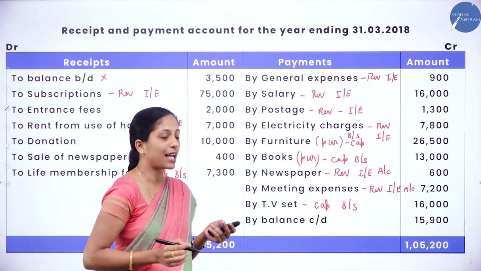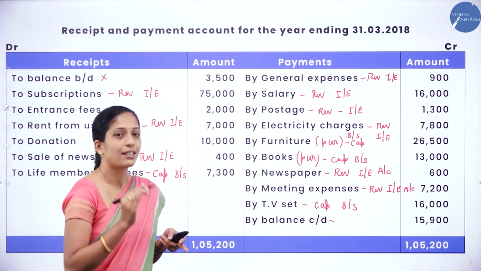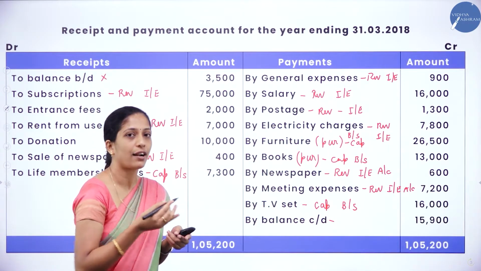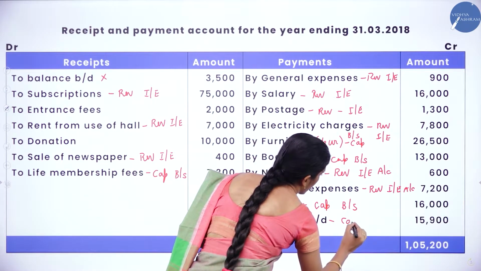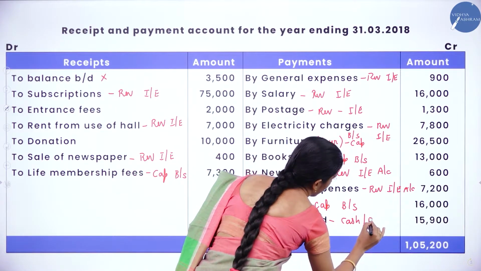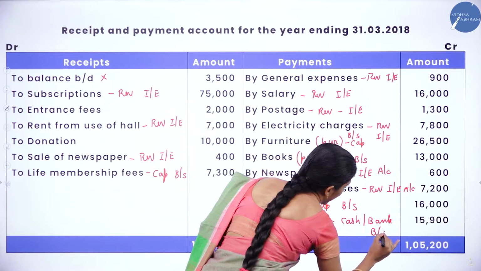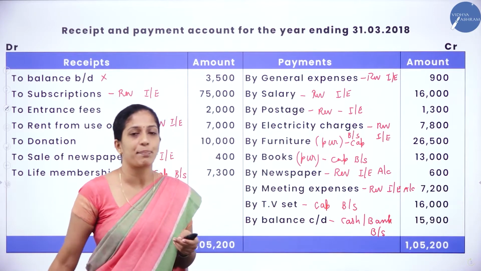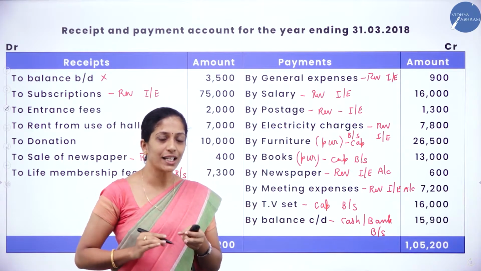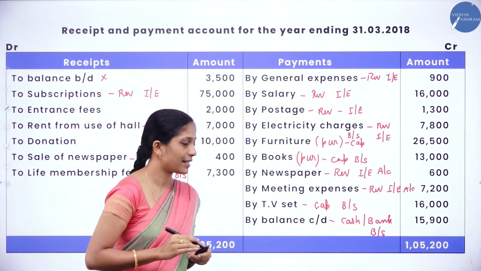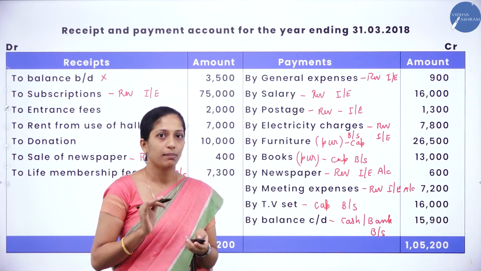Next, by balance carried down. This carried down balance has to be taken as what? It may be either closing cash in hand or cash at bank. So it has to be taken as cash in hand or cash at bank in the balance sheet. The main intention of preparing the receipts and payment account is to know the closing cash in hand and closing cash at bank. So we will take this as cash in hand or cash at bank in the closing balance sheet.